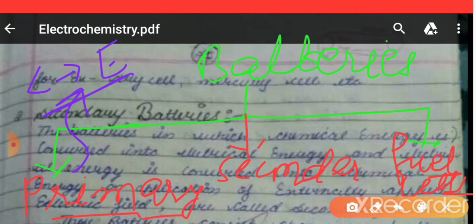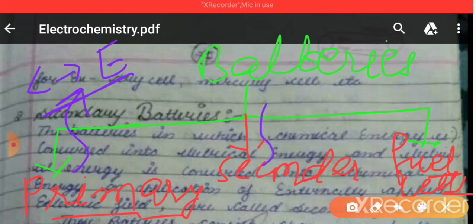For example, dry cells that we use in clocks and transistors. Those are non-rechargeable cells. It means those are responsible for converting only chemical energy into electrical energy. Such kind of batteries are called primary batteries.